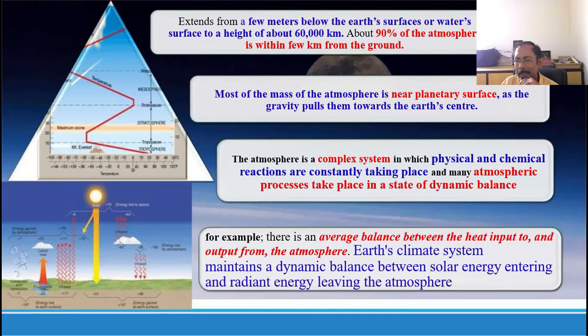This cosmic radiation consists of solar flares, or it may be from different types of cataclysmic phenomena happening in the outer space, such as neutron star collisions, or maybe collisions among galaxies.